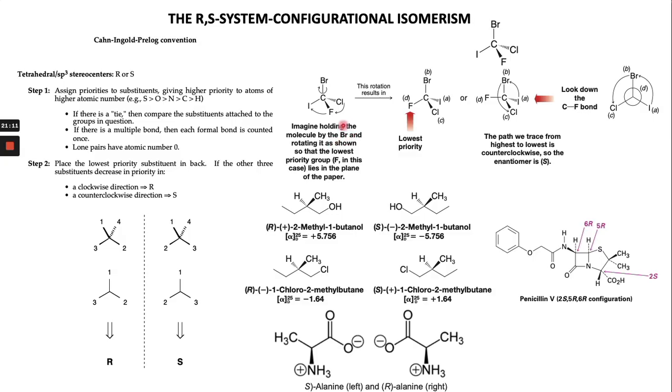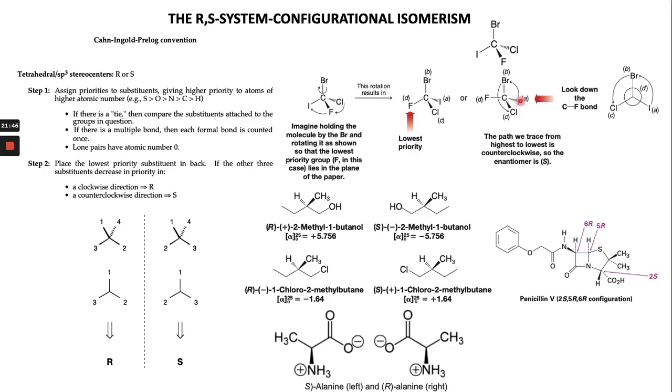So for this one, first we have to decide the lowest priority group and the highest priority group. The lowest priority group here is fluorine, so we move the lowest priority group to the back. The highest priority group is iodine, the second is bromine, the third is chlorine, and the fourth is fluorine.